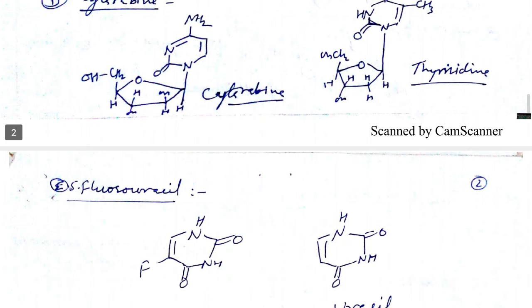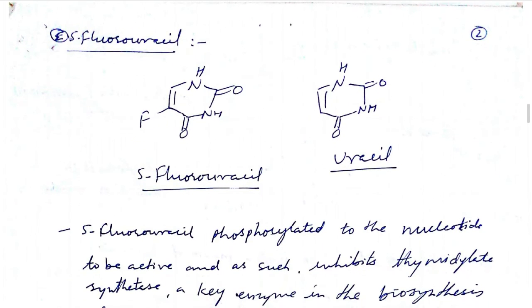The fifth antimetabolite is 5-fluorouracil. Dear students, as I discussed, there are two types of nitrogen bases, purine and pyrimidine. The purine analogs we have discussed are adenine and guanine, and thymine, uracil and cytosine are pyrimidine analogs.